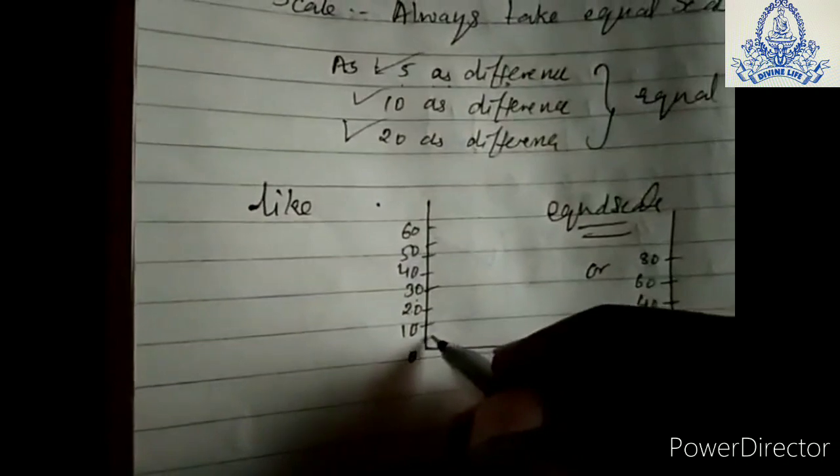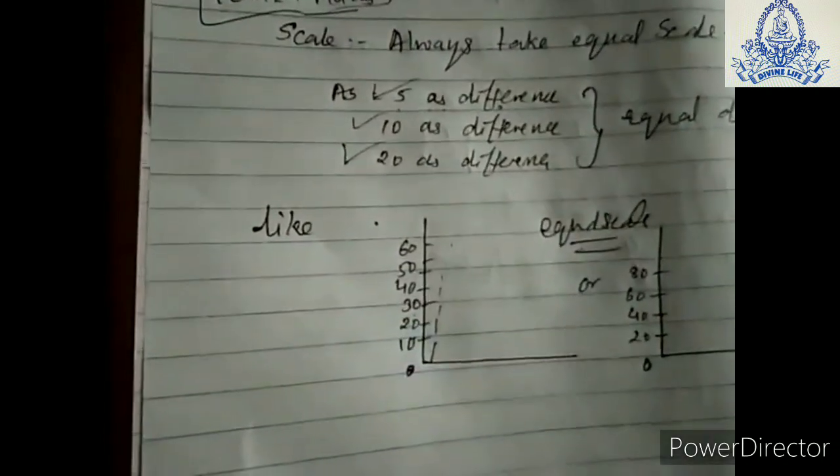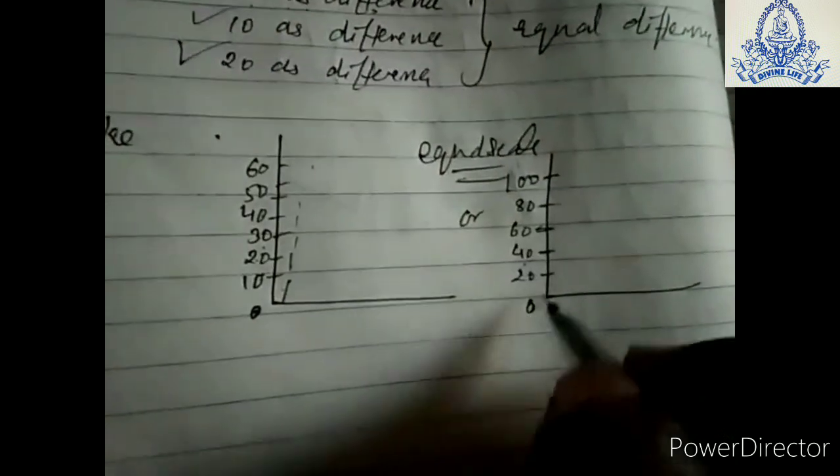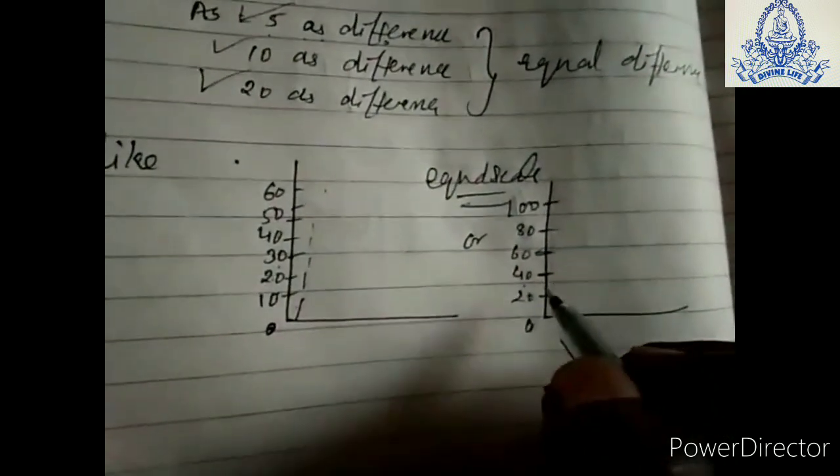So you have the difference between a 1 centimeter scale, you have to take 10 units. Same way, if you are taking a 20 difference, that means 0 to 20, then another number after 1 centimeter it should be 40, then 60, then 80 and 100 and so on. So the difference between them on a scale should be equal. This is the most important thing that you have to keep in mind.